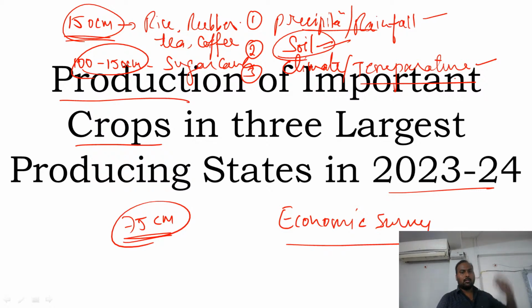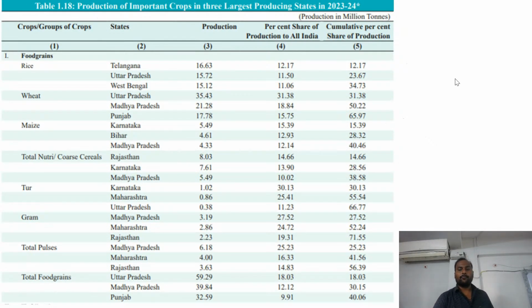You have to grow above the Tropic of Cancer only. So this kind of thinking will make your job very easy to remember the static points. Otherwise, if you are blindly going through this entire data, it is very difficult to remember, right? So first we start with the production of rice.